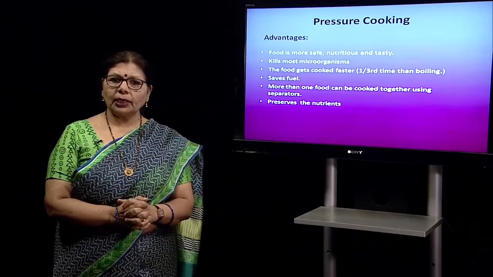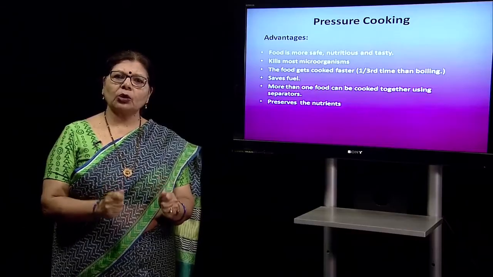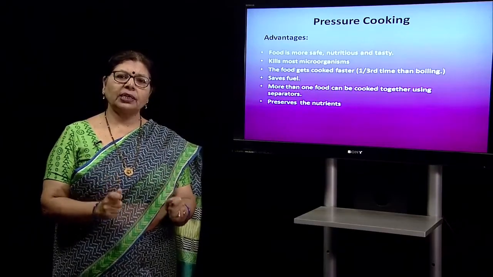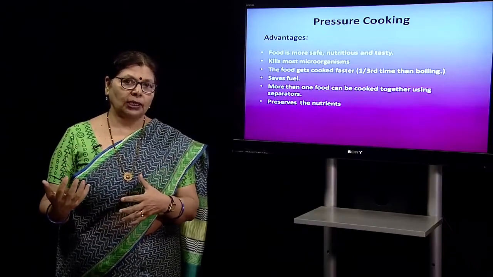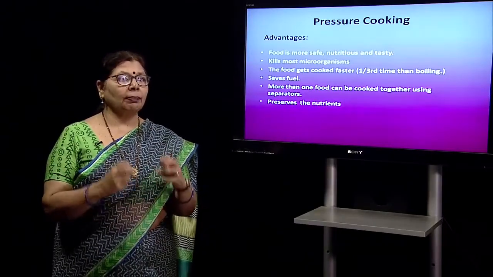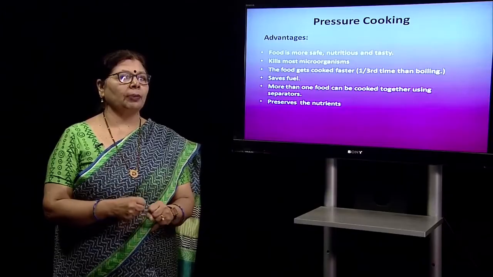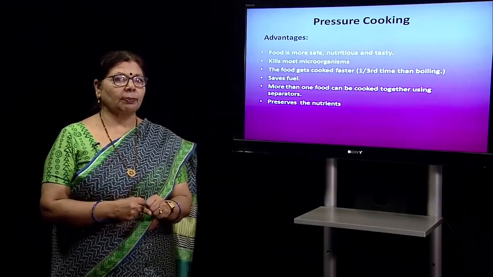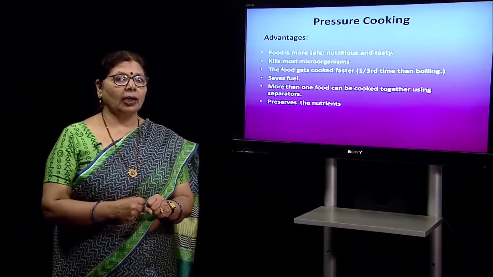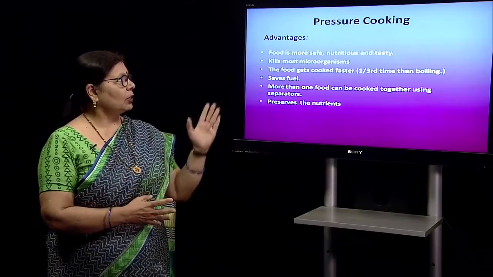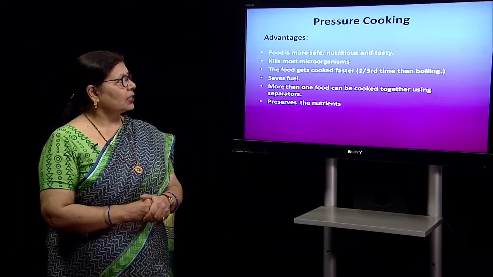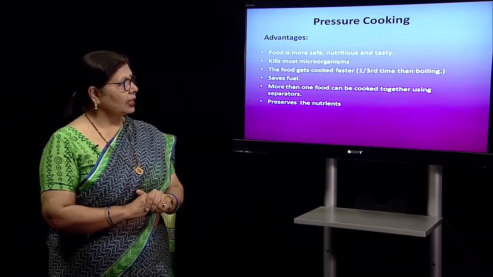And why is it important? Because if the vessel is not good enough, I have seen various injuries happen and there are different issues altogether, but that metal is very important for pressure cooking. So, we must choose the pressure cooker with high care, seeing all the labels and all these things. What are the advantages? It is safe, nutritious and tasty.